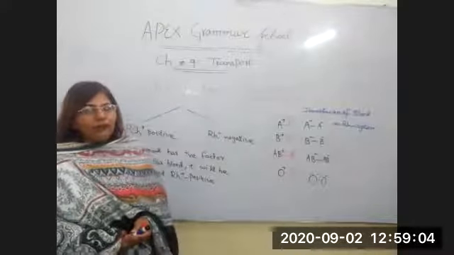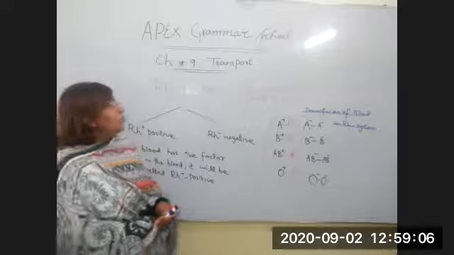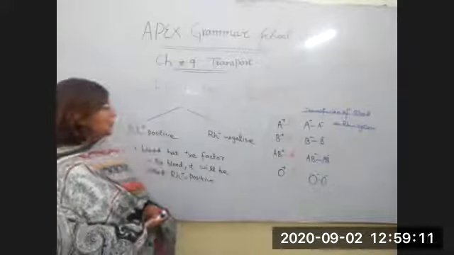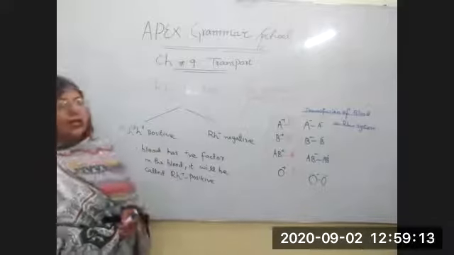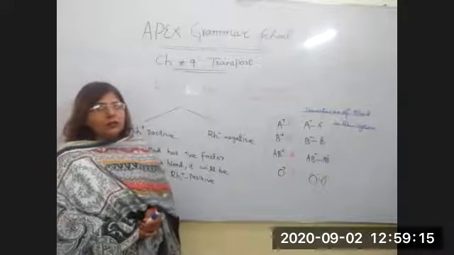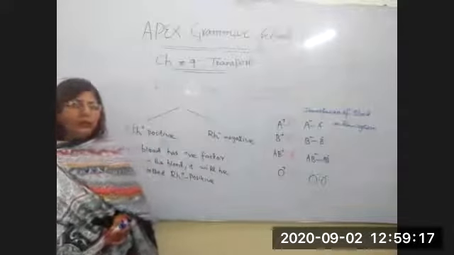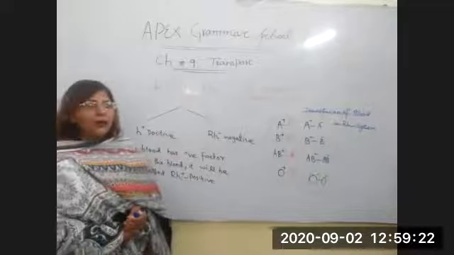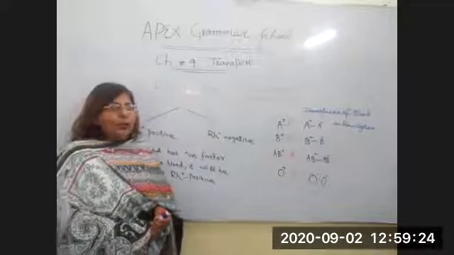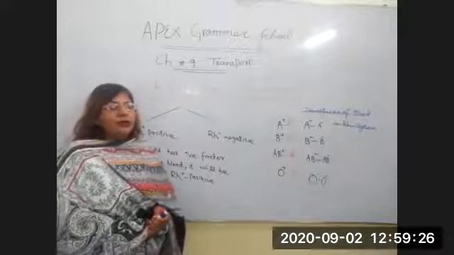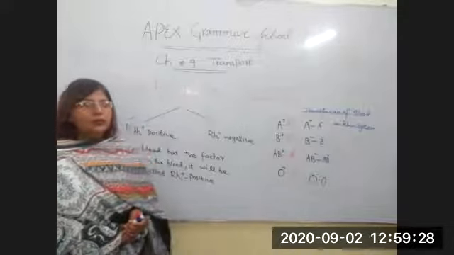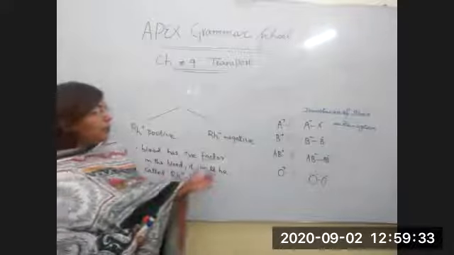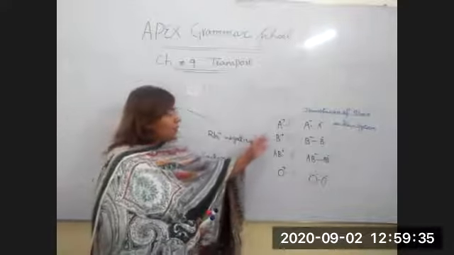Okay, after that we discussed the two blood group systems. First is called the ABO blood group system, and second is called the Rh factor. The ABO blood group system was discovered by Karl Landsteiner in 1900, and the Rh factor was discovered by Karl Landsteiner again, but he did the research on rhesus monkeys.